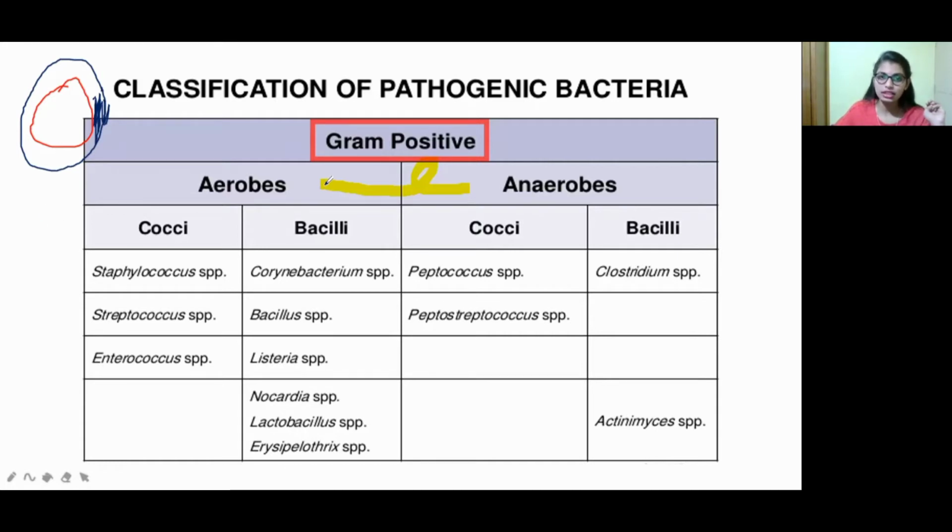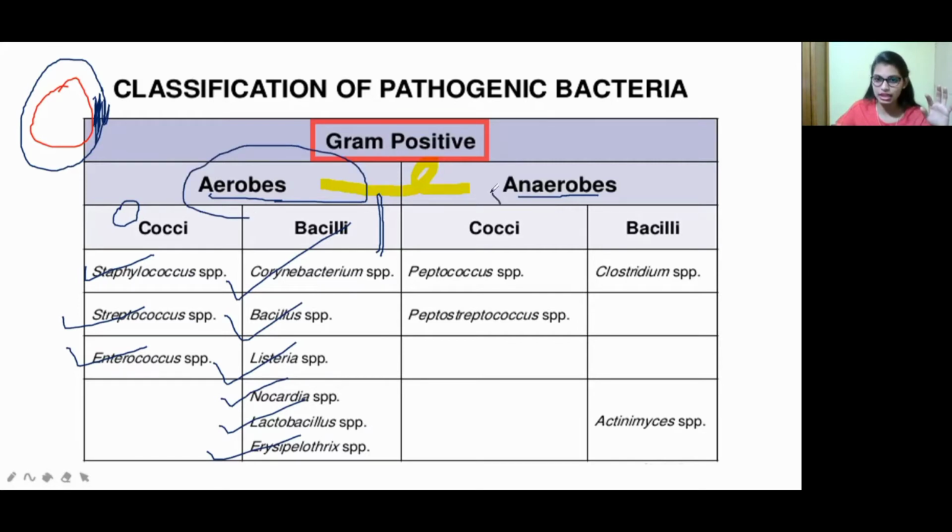In gram positive bacteria there are two types, aerobes and anaerobes. Cocci and bacilli are the shapes of bacteria: cocci are round-shaped, bacilli are rod-shaped. Gram positive aerobic cocci examples are Staphylococcus, Streptococcus, and Enterococcus species. Gram positive bacilli are Corynebacteria, Bacillus, Listeria, Nocardia, Lactobacillus, and Erysipelothrix. All these come under gram positive bacilli. These two groups are aerobes.